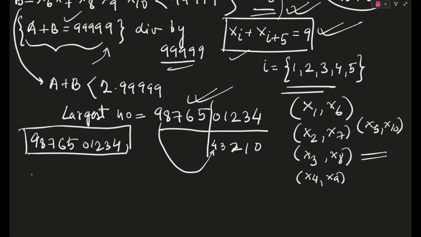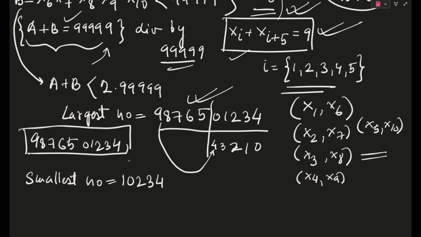So in a very similar way, if we try to find our smallest number also, maintaining these conditions, let's frame it. If we try to find the smallest number, then one thing we can do is keep the first 5 digits the smallest. Now, first 5 digits can't be 0, 1, 2, 3, 4, because in that case it will be a 9-digit number. It has to be 10-digit. So if 0, 1, 2, 3, 4 is not possible, next smallest will be 1, 0, 2, 3, 4.